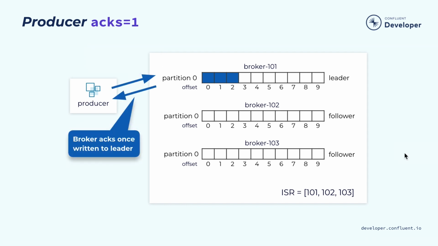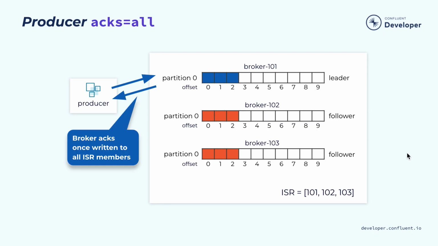The second mode the producer can have is acks equals 1. In this mode, the producer will wait for the data to be received and added into the log of the leader replica before the response is sent to the producer. In this case, the latency is longer because you have to wait for the round trip between the producer client and the leader broker. The durability story is much improved, but there's still a little chance that when a leader election happens while a message is being produced, some of the records or events could be lost.